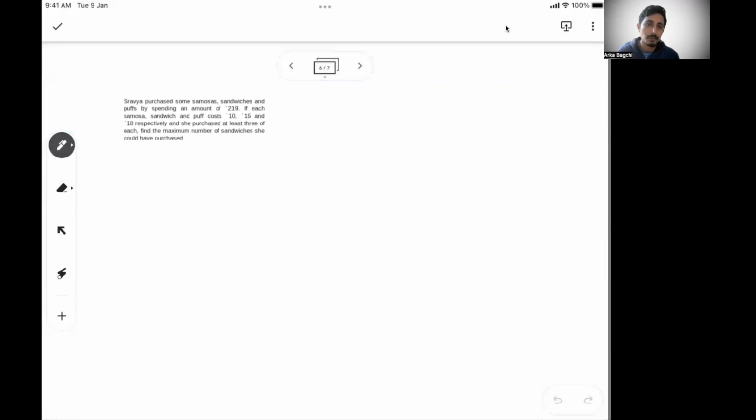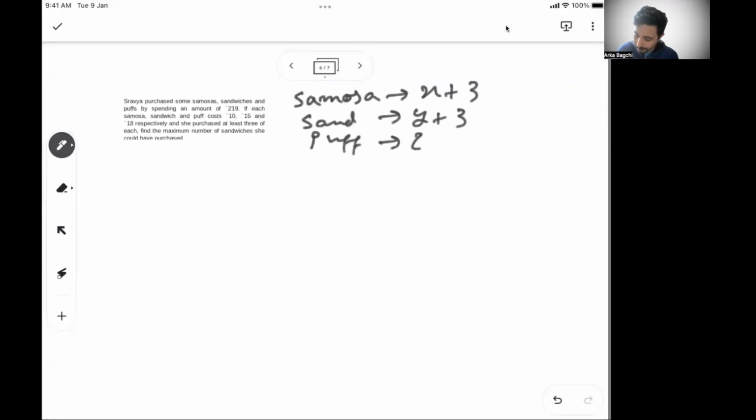Soumya purchased some samosa, sandwich, puff by spending 219, and the costs are given, at least 3 of each. Okay, then we follow the same approach. So let's say samosa x plus 3, sandwich y plus 3, and puff z plus 3. Again, since 3 is the minimum number, we have started with that. Maximum number of sandwiches he could have purchased. So that means you have to find out y max. Y plus 3 is the number of sandwiches. If I find out y max, y plus 3 will anyway be maximum.